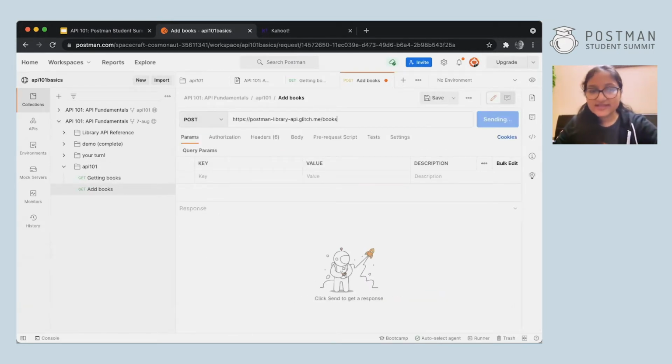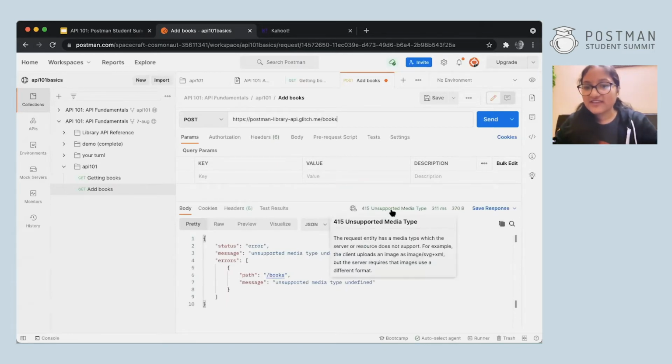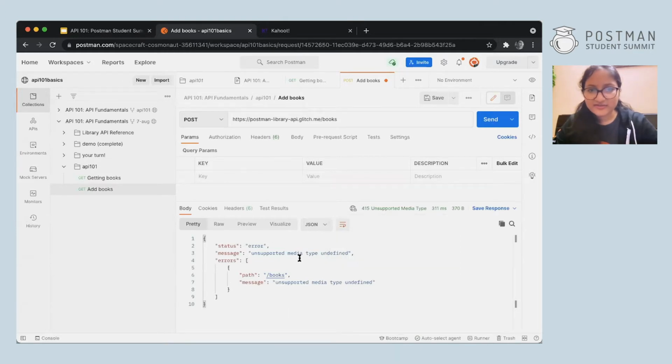Now let's try hitting send. If you hit send, you get a 415 error, which is an unsupported media type, and you get a lot of errors over here. That means you've made some mistake. Now, what can that mistake be? The issue was that we haven't told what to add, like what is the name of the new book or what is the author and everything. We haven't told that, right? So we have to pass some data through the body.